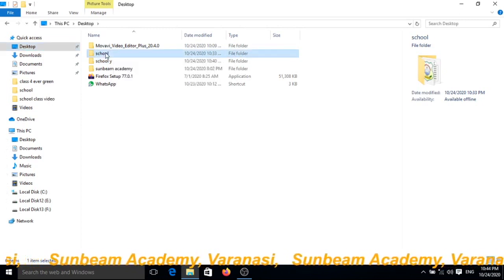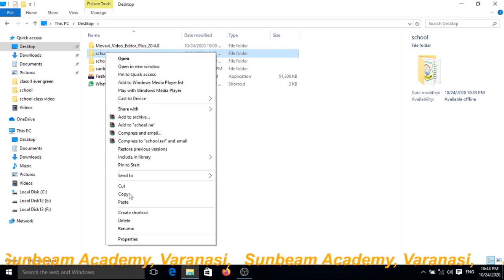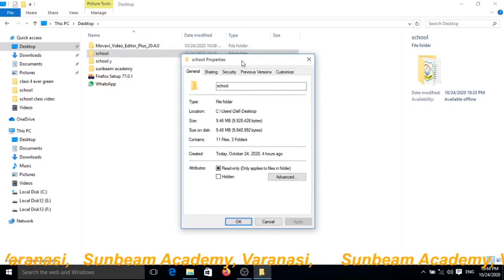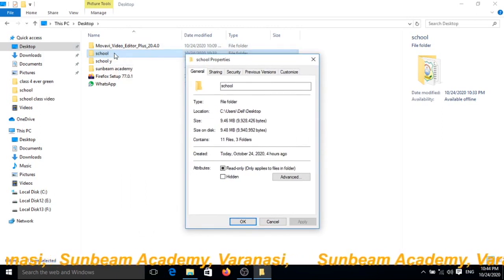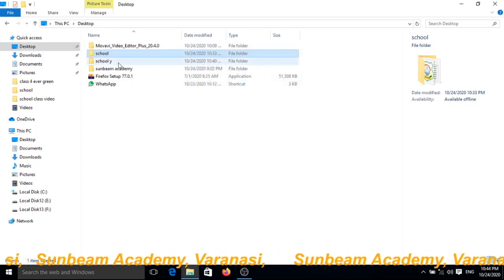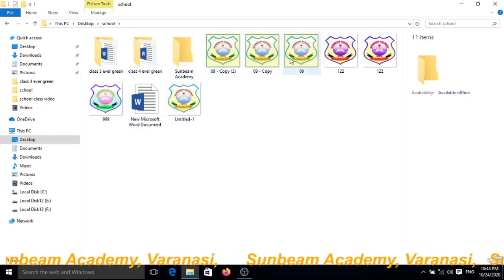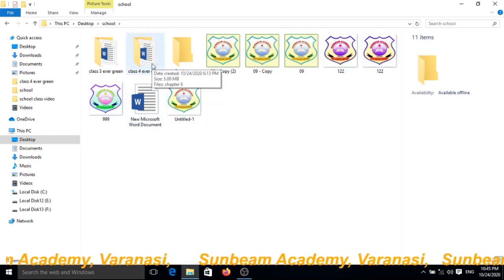Right click on the given file or folder and choose Properties. The window will show it contains 11 files and 3 folders. Let's check the 11 files and 3 folders of this given folder. Okay, double click. See, there are 1, 2, 3 and now 1, 2, 3, 4, 5, 6, 7, 8 and 3, it is the 11.